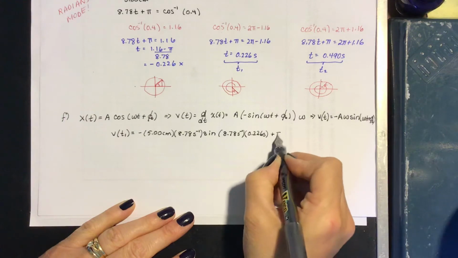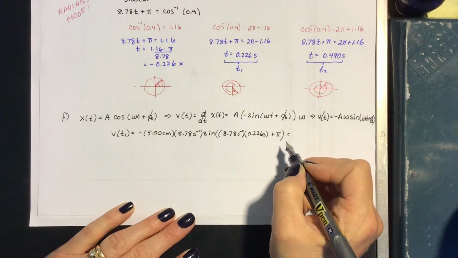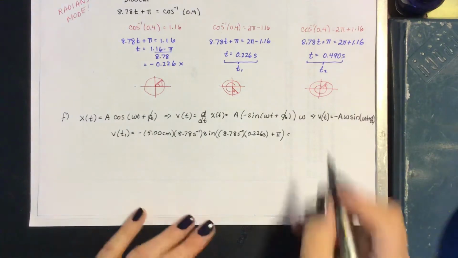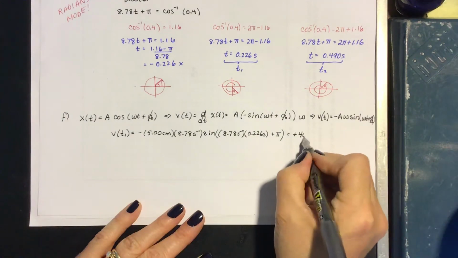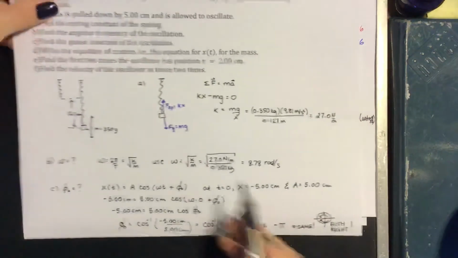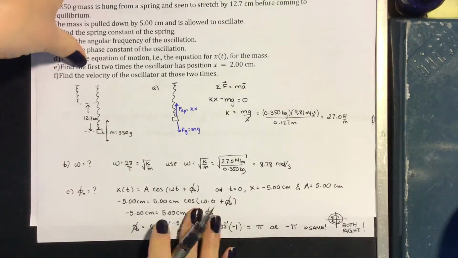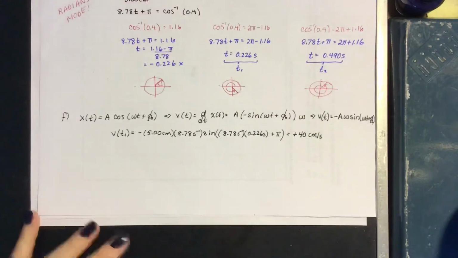Put that through the calculator, and we get for our velocity plus 40 centimeters per second. That makes sense because for our first velocity, it starts down here and it moves upwards. It's moving up, so we expected a positive velocity.